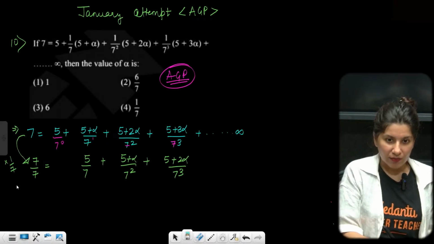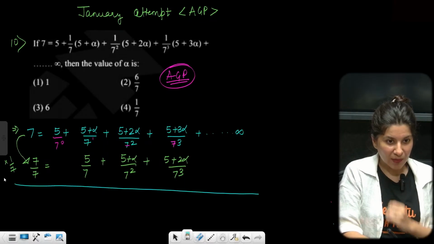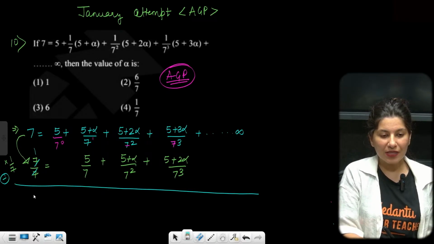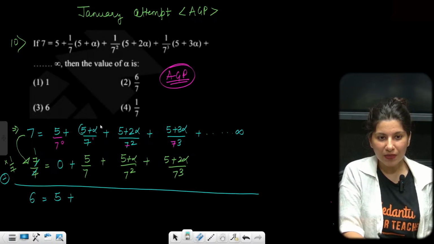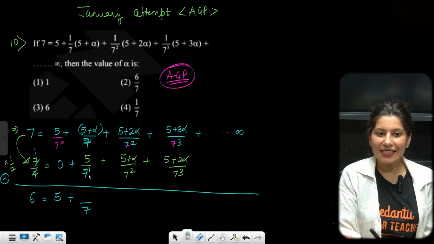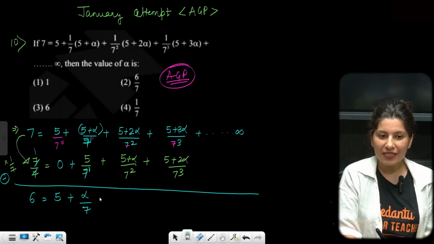Now, once you have done that, just subtract these two equations. 7 minus 1 is 6. Now, 5 minus 0 is 5. Now, subtract. Can you see that 7 power 1 became like terms? So 7 is the LCM. 5 plus alpha minus 5 is alpha.